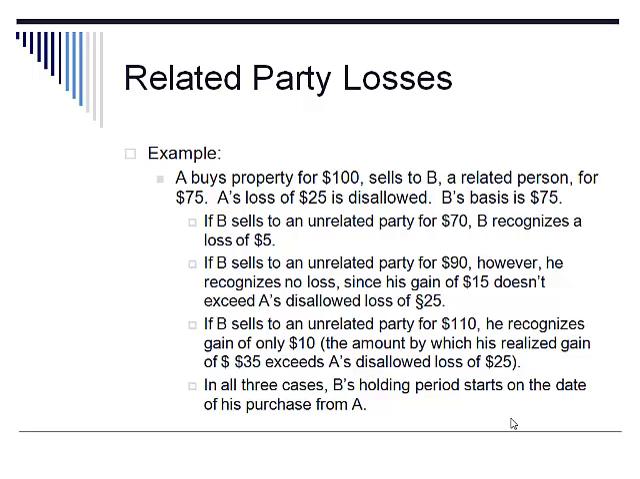And keep in mind, even though the slide says that B's sale is to an unrelated party, in a situation where there's a gain, it wouldn't matter because the gain would be recognized and would be subject to the same reduction of the previously disallowed loss. However, in situation 1, when B sells property for $70, if the sale was to another related party, then of course B's loss of $5 would also be reduced to 0 and disallowed.